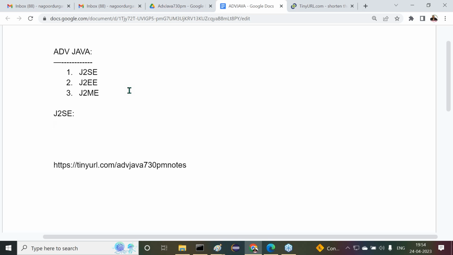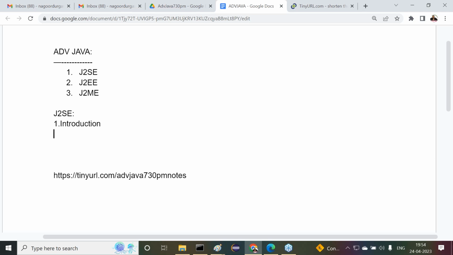Inside this J2SE, what exactly is the content we have? If we observe the total data inside the J2SE part, first of all we are going to understand the introduction. Then after this introduction, first application development.